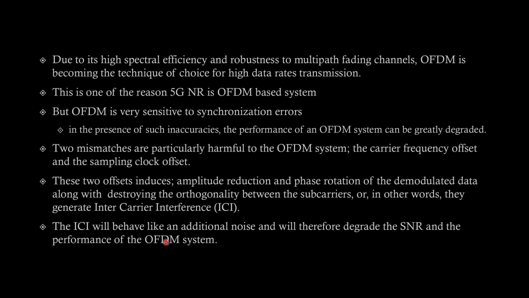The ICI will behave like additional noise and will therefore degrade the SNR and the performance of the OFDM system. So the conclusion is that the CFO degrades the performance of the OFDM system, which is the motivation to understand the CFO and find techniques to mitigate its effects.